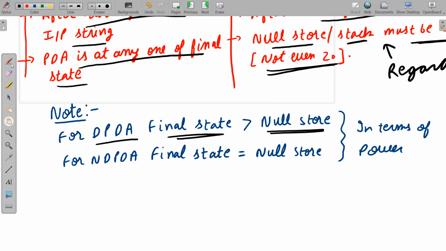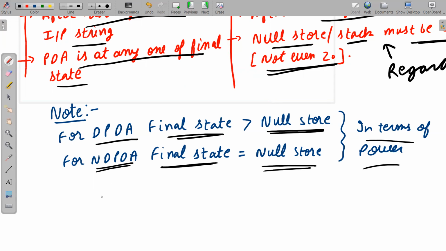And in case of NDPDA, see here carefully, final state is equal to null store in terms of power. That means what? In case of NDPDA, if we are able to construct an NDPDA which accepts strings by final state, then obviously we can construct an NDPDA with null store also for the same language.